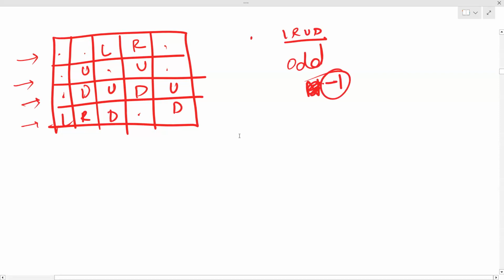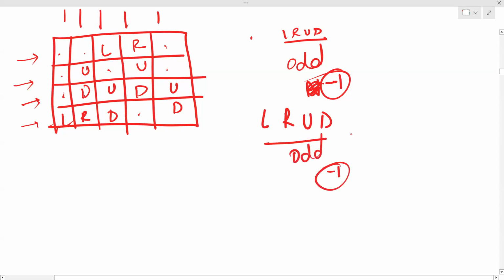Similarly, you'll check for each column the number of cells which have either an L or an R or a U or a D. If the count of these cells for any of the columns turns out to be odd, then again your answer is -1. Is it okay?